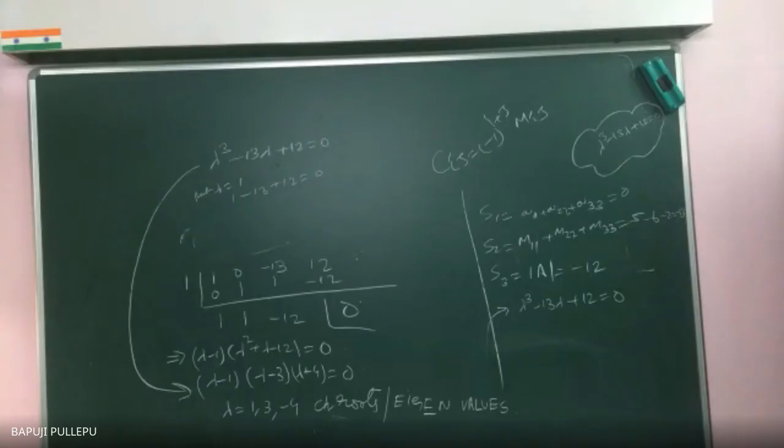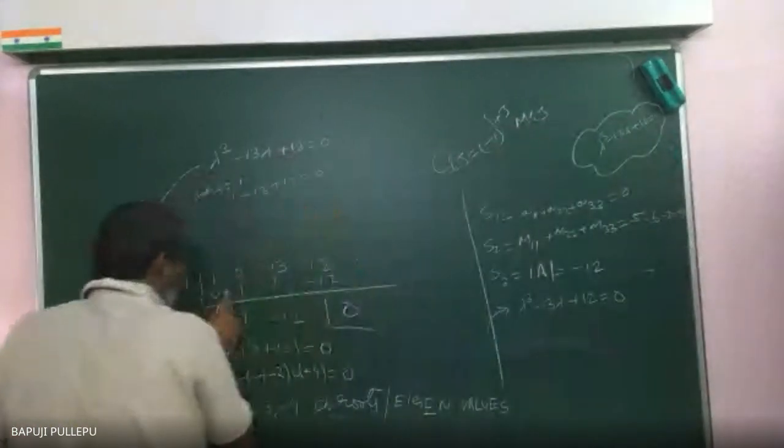Sir, in the synthetic division method, what happens if the final value is not zero, sir? Only if it is satisfied, go for synthetic division. If this step is not equal to 0, then it is not a factor.